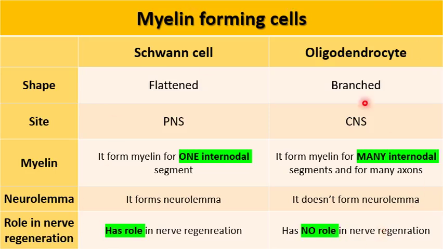So again, what is the difference between myelin forming cells? Schwann cell is a flat cell present in the peripheral nervous system, forms a myelin for one intranodal segment, and forms neurolemma with an important role in nerve regeneration, while oligodendrocyte is a branched cell present in CNS, forms the myelin for many intranodal segments, doesn't form a neurolemma and doesn't have a role in nerve regeneration.